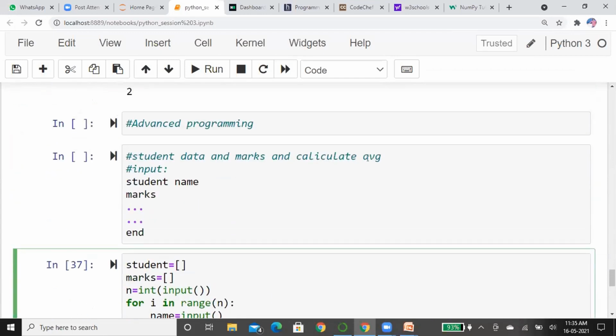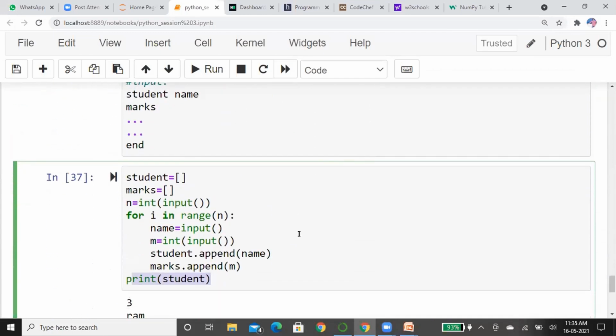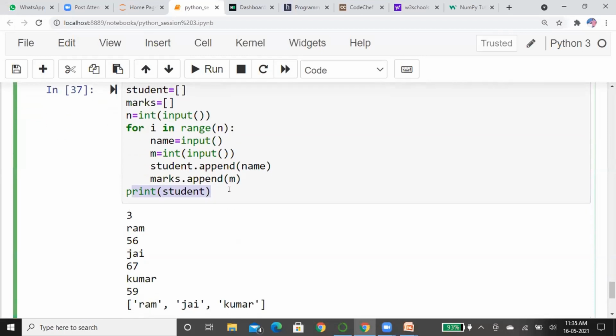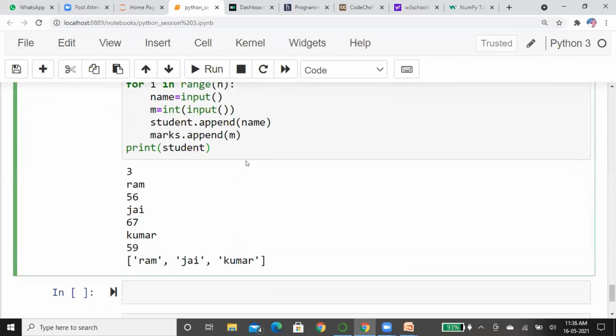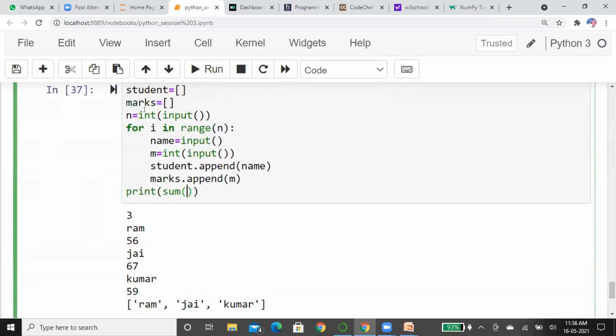But what is our problem? We are going to calculate the average of marks of all students. So how will you calculate the average? You have to make just a sum of the whole list. Print sum of marks.